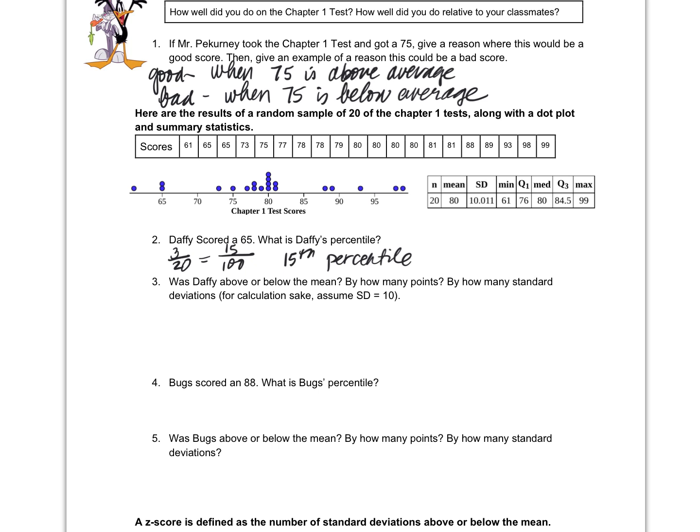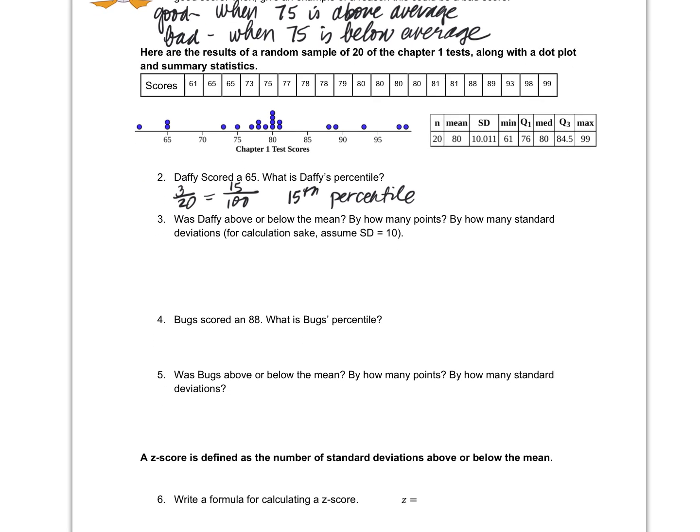Now, was he above or below the mean? Below. Because what's the mean? 80. So he's below the mean, but by how much? We can do the math, people. 65 minus 80 gives me what? Oh, 15. Oh, wait, negative 15. Negative 15, yeah. So he's 15 below the mean.